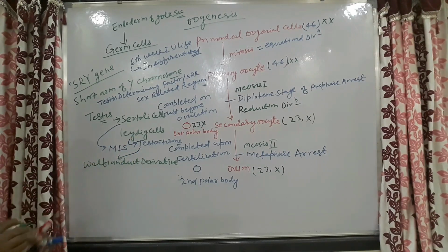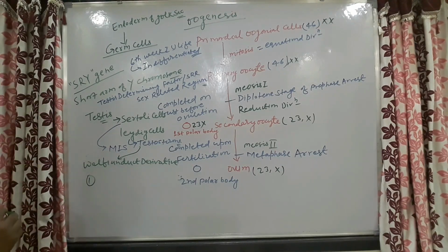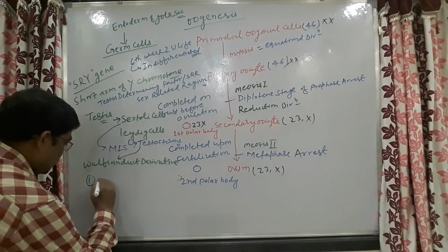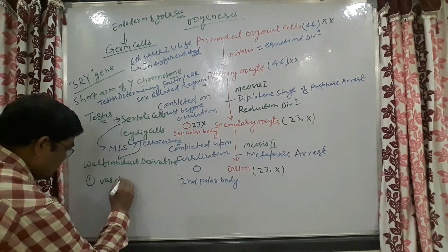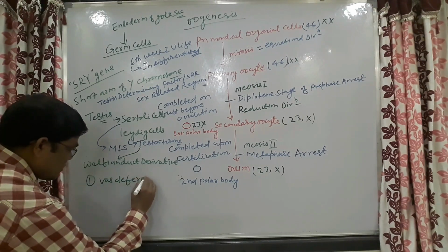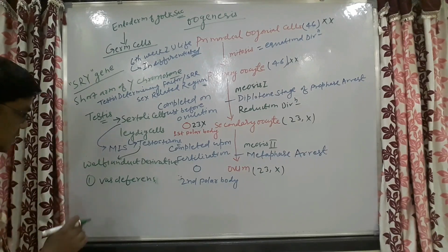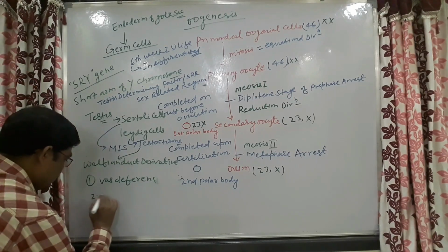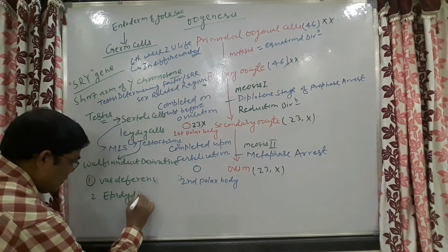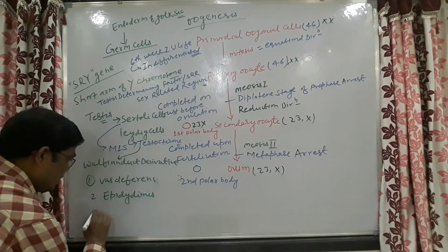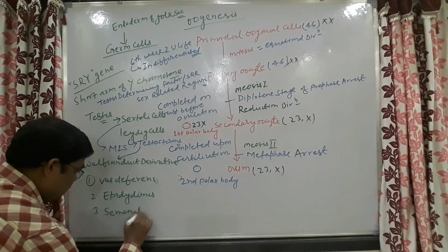What are the Wolffian duct derivatives? Those are the vas deferens, epididymis, and seminal vesicle.